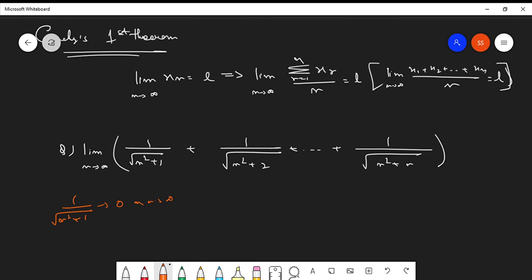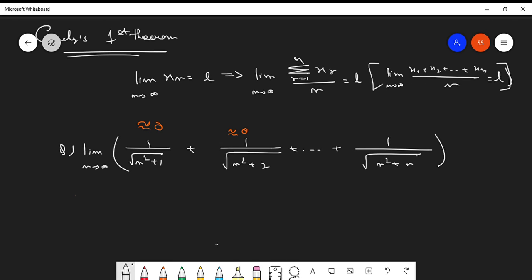We can say this intuitively, but that's not the case, because each of these elements is not exactly equal to 0, they're close to 0. So it is not mandatory that the summation of all these close to 0 elements will eventually become 0. Are you getting my point? They're approximately 0, not exactly 0. If they were exactly equal to 0, then we could say that the sum would have been 0. So to solve such limits, we use the Cauchy theorem.